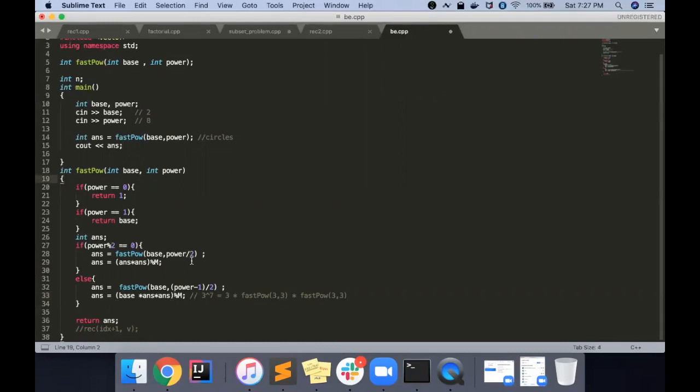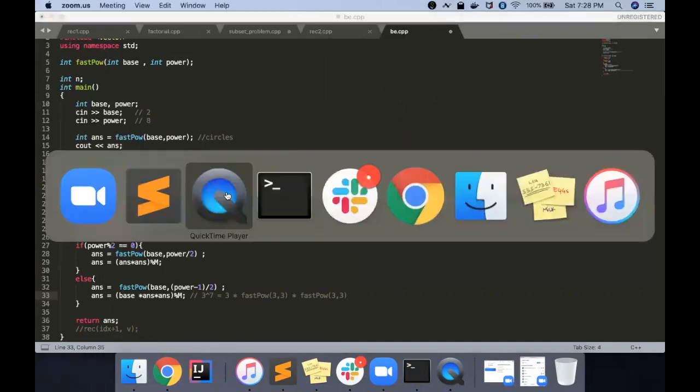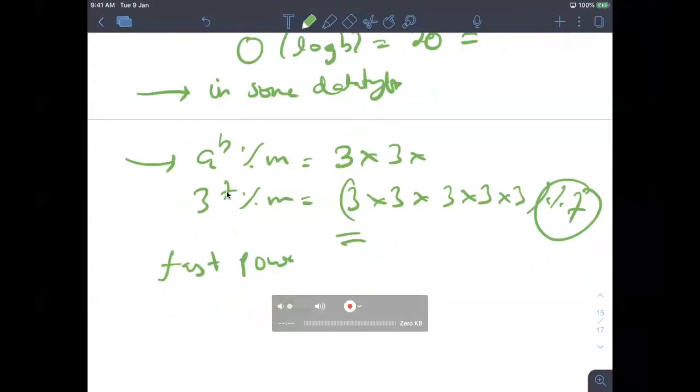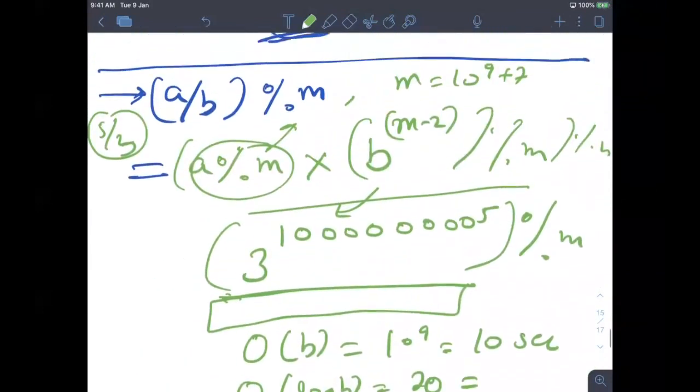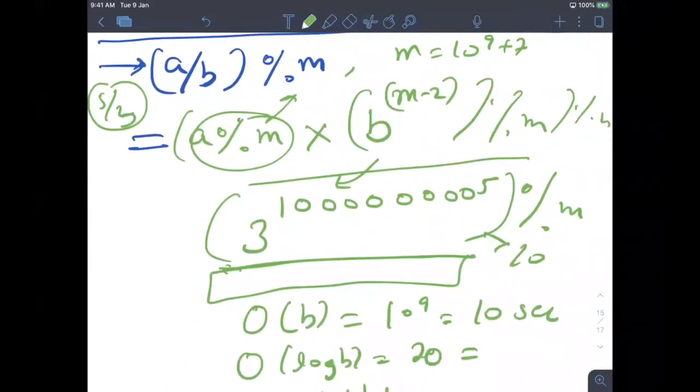There might be some mistake in this code, we'll check, but that's how you can calculate this very big thing in only 20 steps, and you're able to store it also.